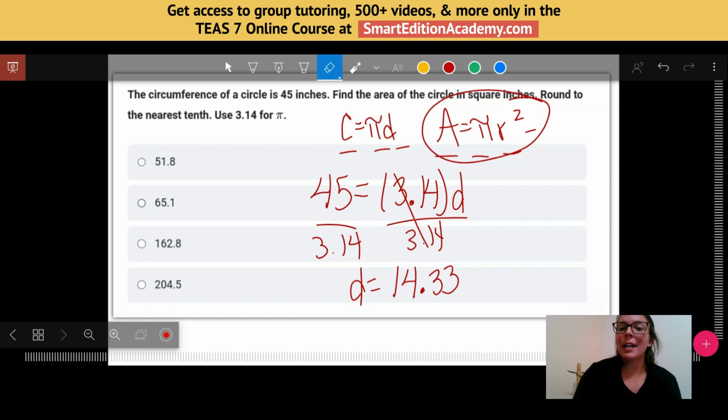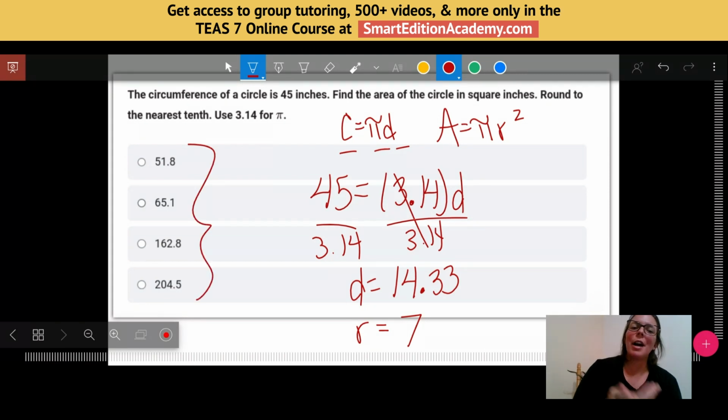So how does that help me find my area? Well, if you remember, diameter is just 2 times the radius. Or in other words, the radius is half of the diameter. So cut that in half. If I just take 14.33 divided by 2, this is about 7.165. Okay, you could probably just write it as 7 and be okay, because if I look at my answers, none of them are really too close together. So rounding should be okay at this point. So I'm just going to say my radius is 7.